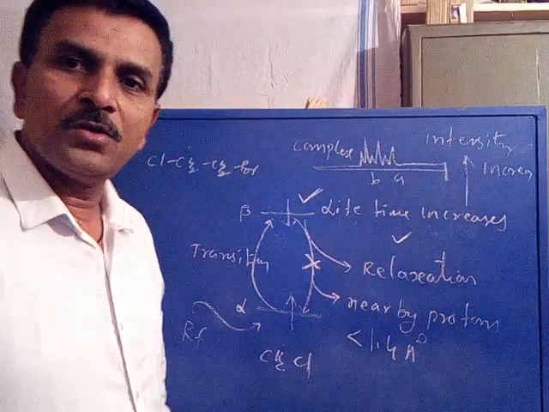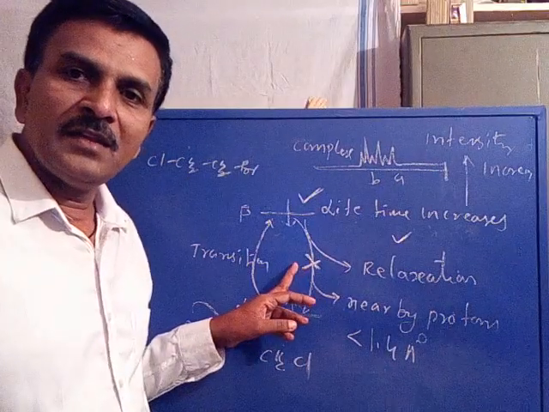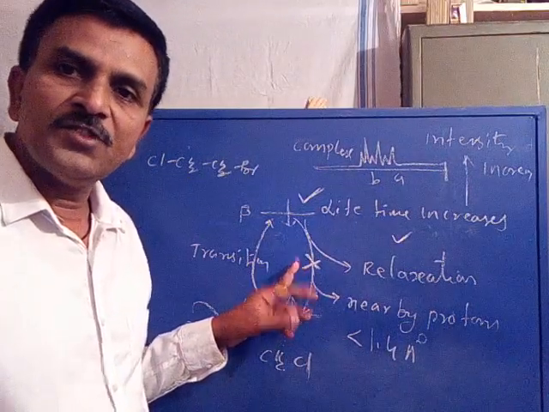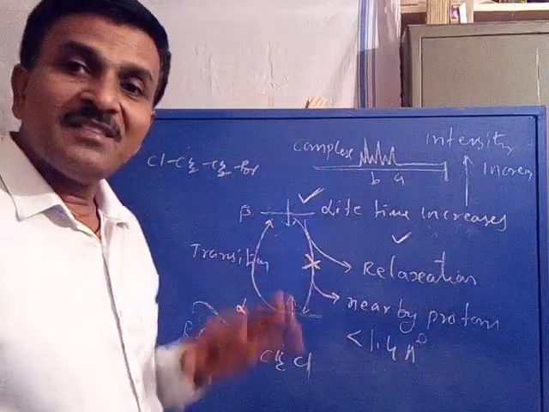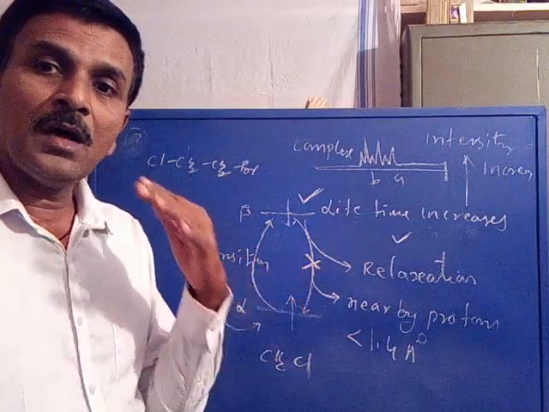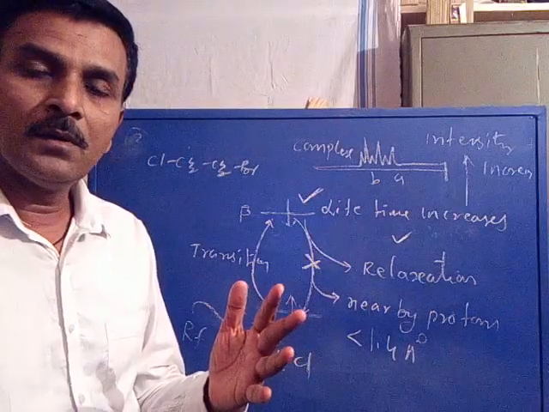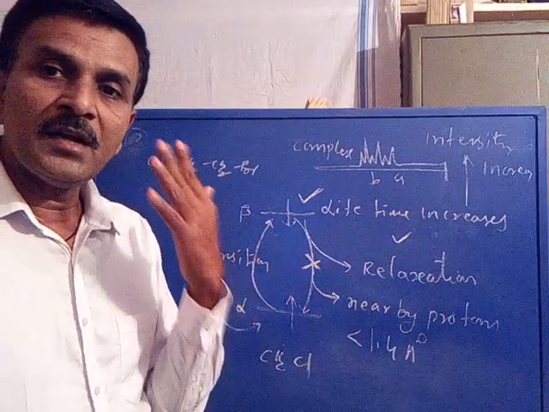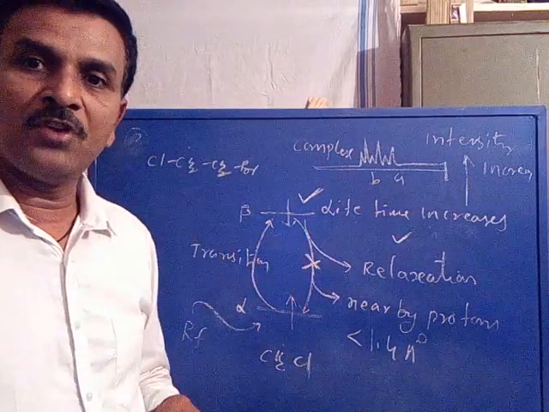Now we have a doubt. How can we stop this energy transfer? Just now we discussed the excess energy must be transferred only to the nearby proton, that means a proton separated from it by less than 1.4 angstroms.